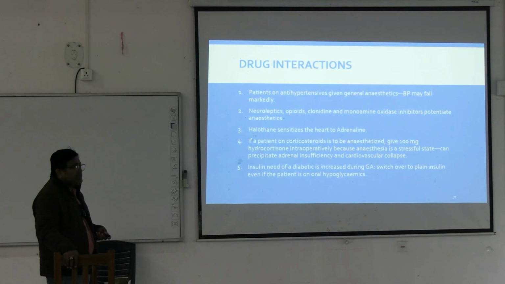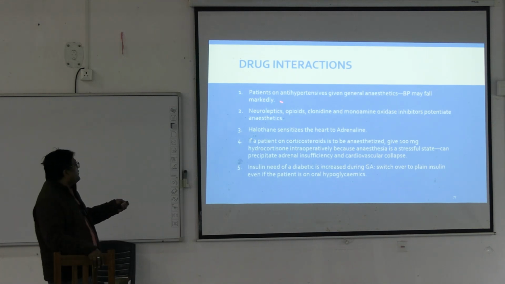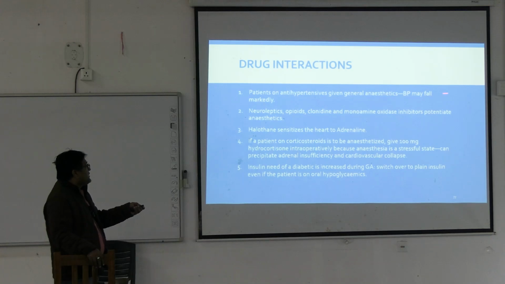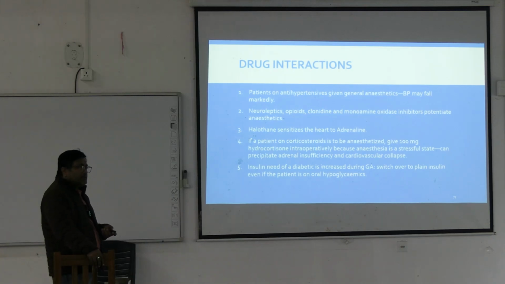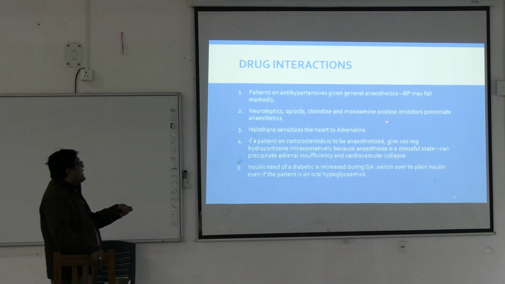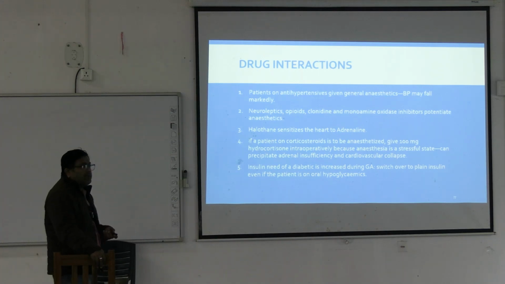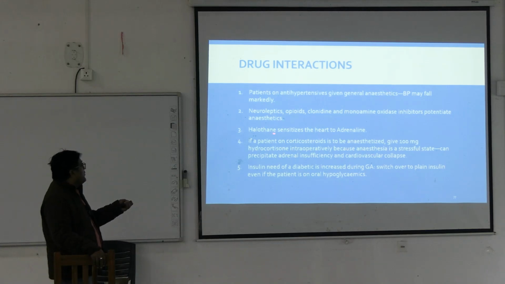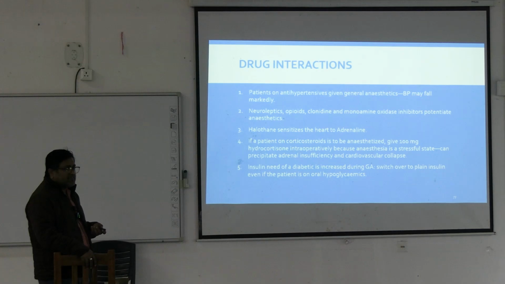Now drug interaction. A patient already on antihypertensive drugs, when given general anesthetics, may have a more marked fall in BP. Neuroleptics, opioids, clonidine and MAO inhibitors can potentiate general anesthetic effect. Halothane sensitizes the heart to adrenaline, leading to fatal arrhythmias.